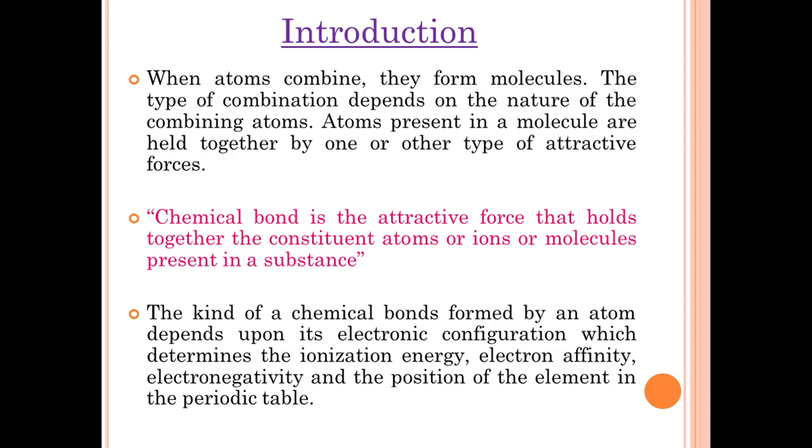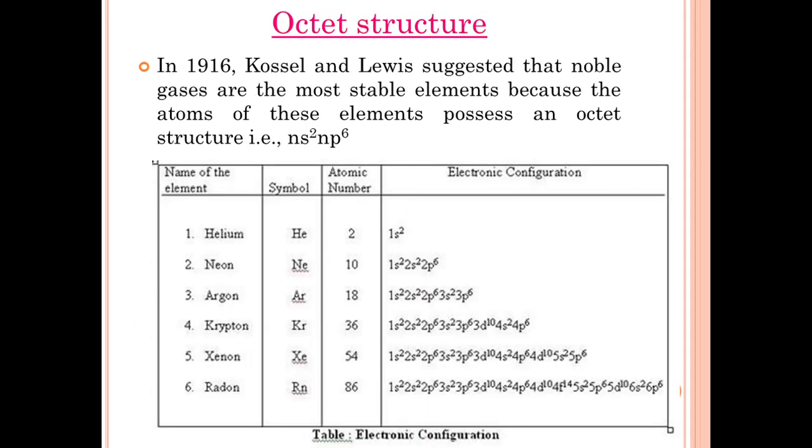The kind of chemical bonds formed by an atom depends upon its electronic configuration, which determines the ionization energy, electron affinity, electronegativity, and the position of the element in the periodic table. Next, we study the octet structure.